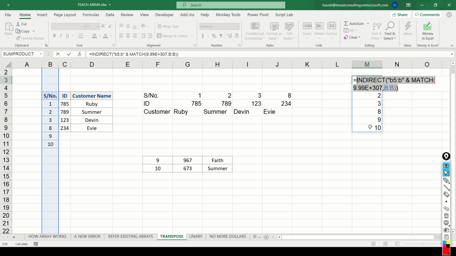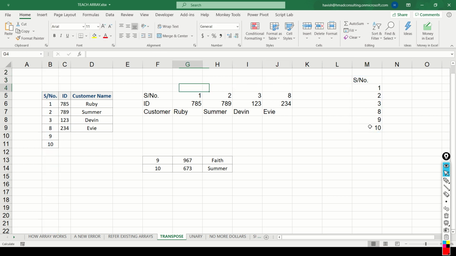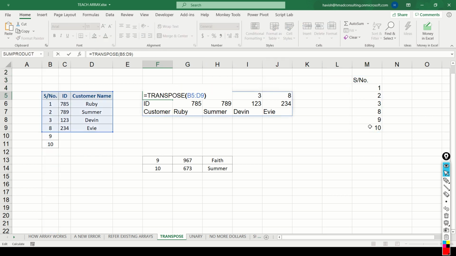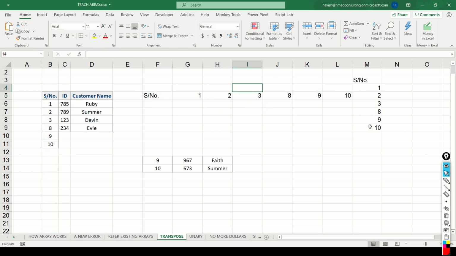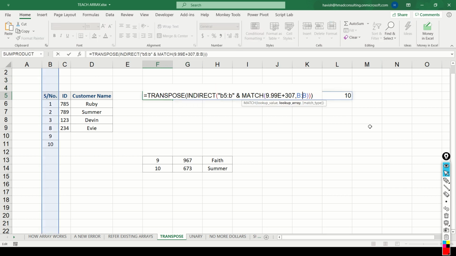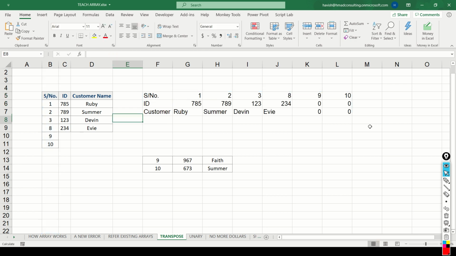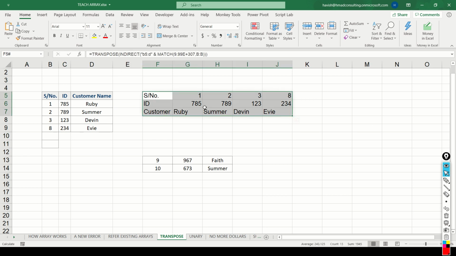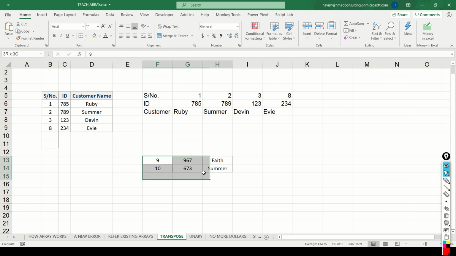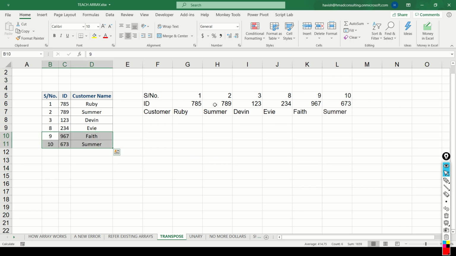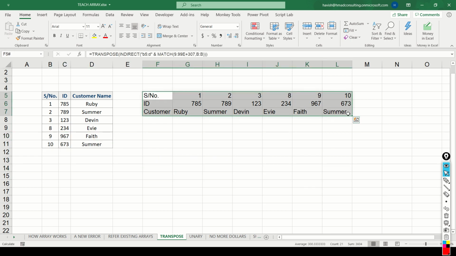Now that we have this, we can simply copy this, come back to transpose, and then we can just paste the formula here. And the final change that we want to make is to make sure that we take from B5 all the way up till D and the number. So this will give us, let me remove this. Okay, so if you notice, we have serial number 1, 2, 3, and 8. And the moment I add two more records below this, you notice that the transpose function has picked up those